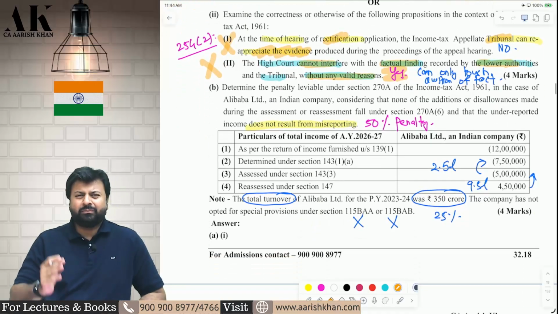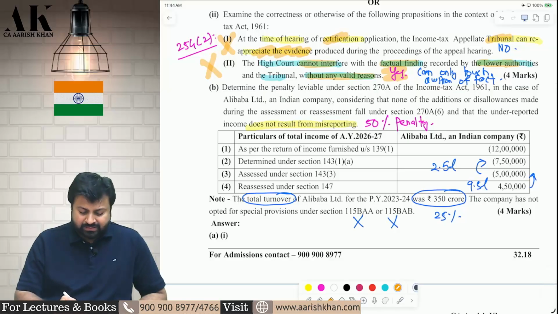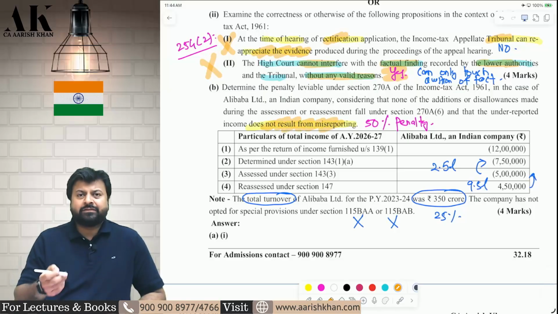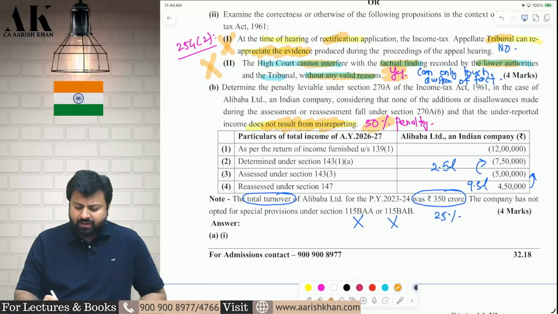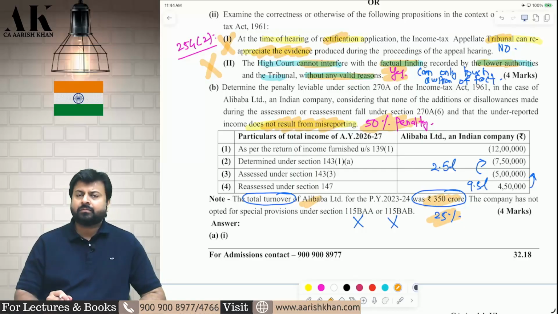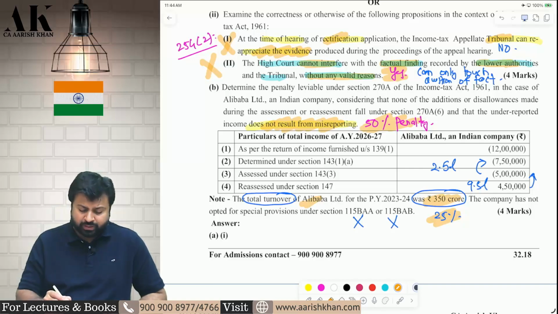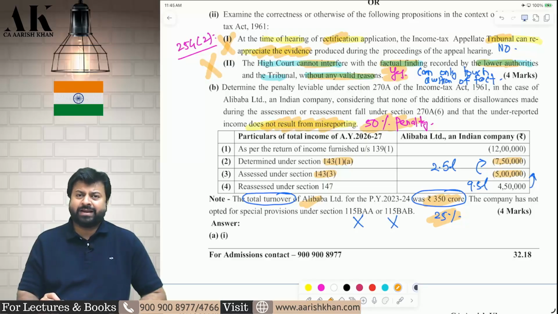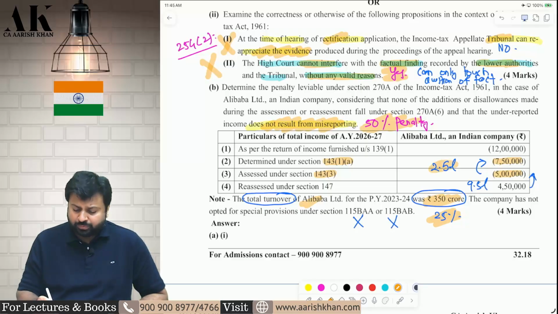Next one, we are supposed to compute one simple penalty question. It does not result from misreporting. If it is not misreporting, it is a simple normal underreporting. Therefore, 50% penalty will be imposed. It's a company. The turnover of the company of last year is 350 crore. Therefore, the tax rate is 25%. Now, we are supposed to compute penalty. First, underreported income. How will we find underreported income? Income assessed under 143(3) minus income processed. So, income assessed is minus 5 lakh. Income processed is minus 7.5 lakhs. Therefore, the underreported income is 2.5 lakhs.